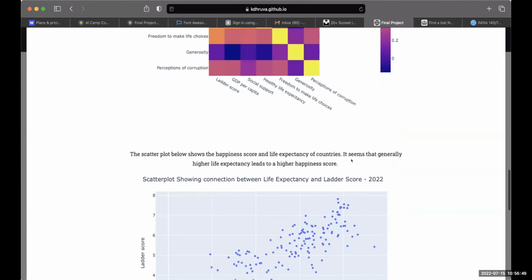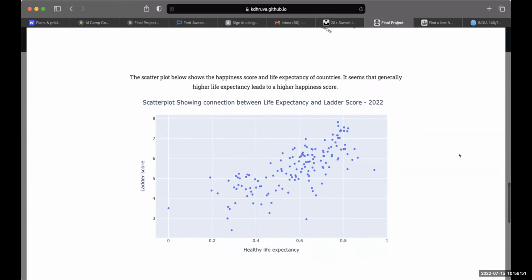Next, we created many scatter plots. We believe that this one with happiness scores and life expectancy was a good one to show because there's a clear correlation between the two.